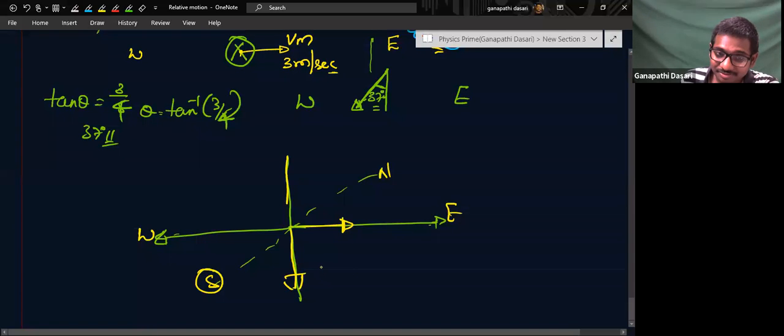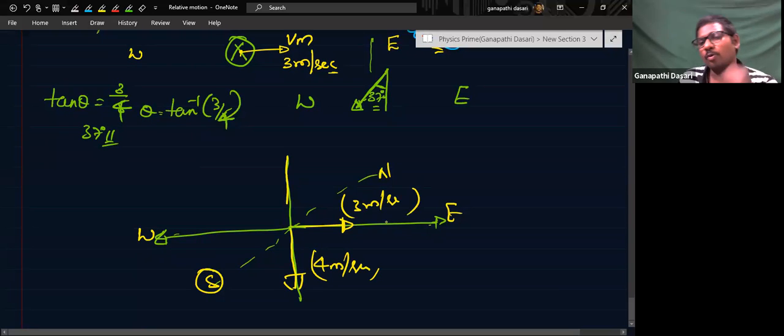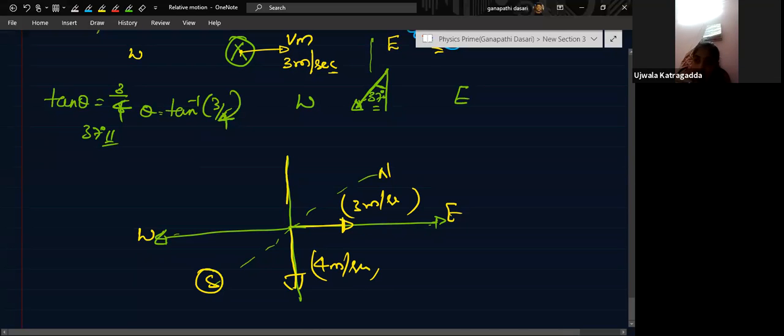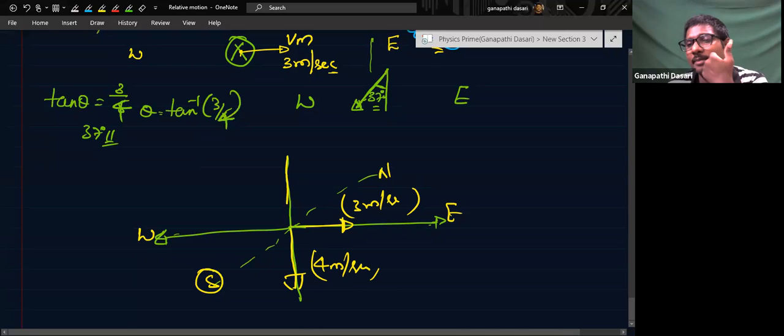Rain is falling like this. So the rain is 4 meter per second. The man is 3 meter per second. So what should we do? These are real velocities. But what actually is the man in motion? So whatever he experiences is the experience of rain with respect to man. Because the question is asked as how the man should hold the umbrella. That means whatever he is experiencing, in that direction he will hold the umbrella or not.